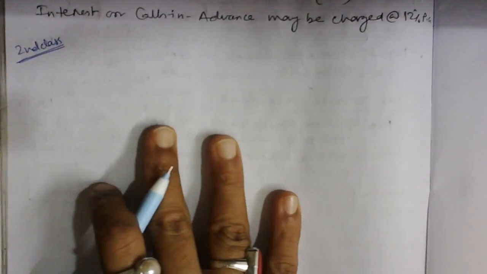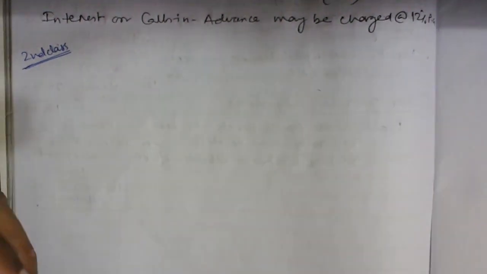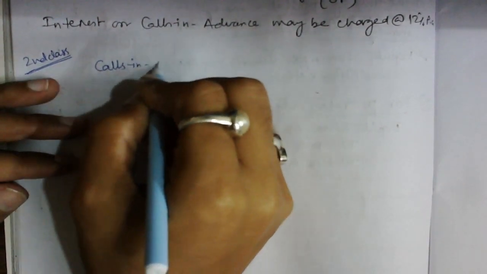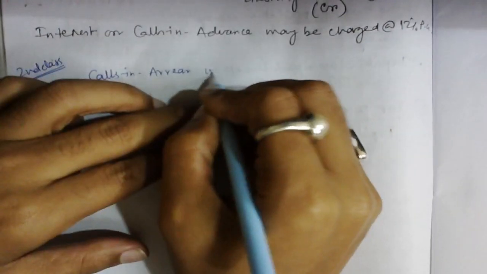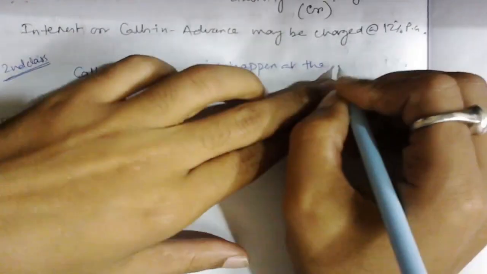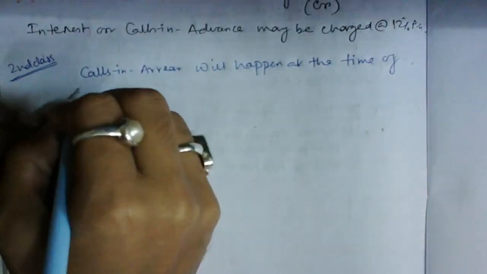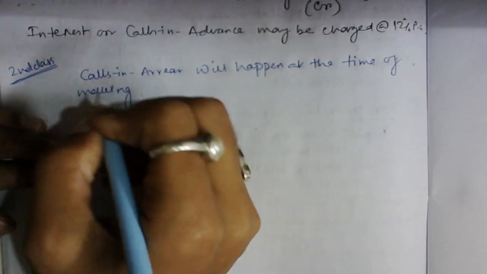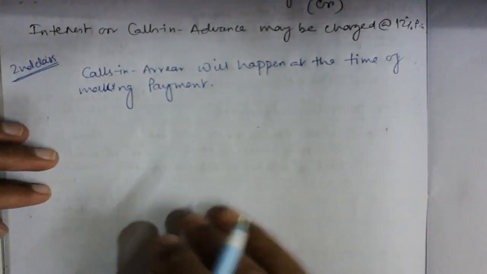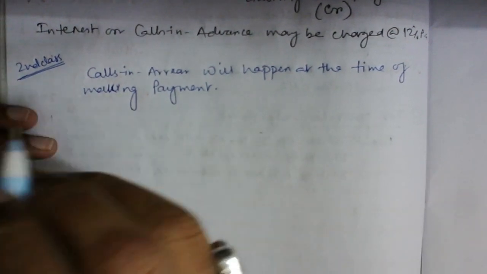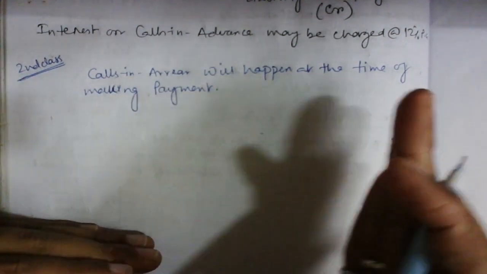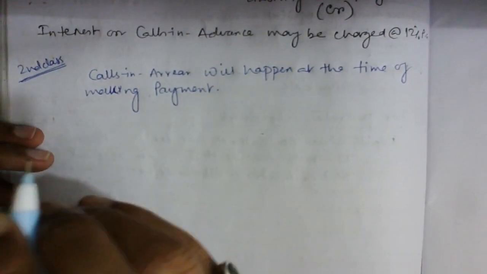So guys, when we make the basic journal entries, the calls in arrear will happen at the time of making payment. Obviously, while we make the payment, at that point of time these sort of problems will happen. Let's take any installment, it may be allotment, first call or final call. So let's take the allotment call first.